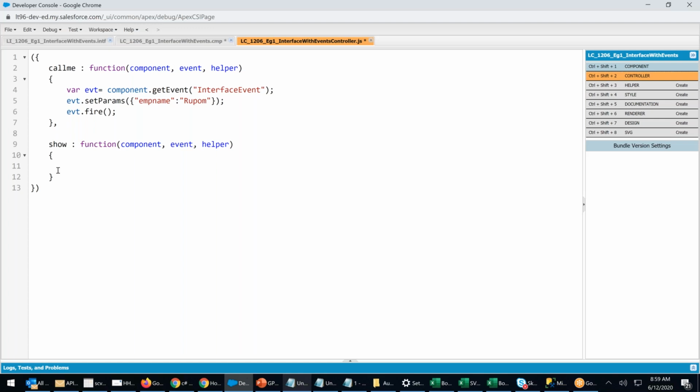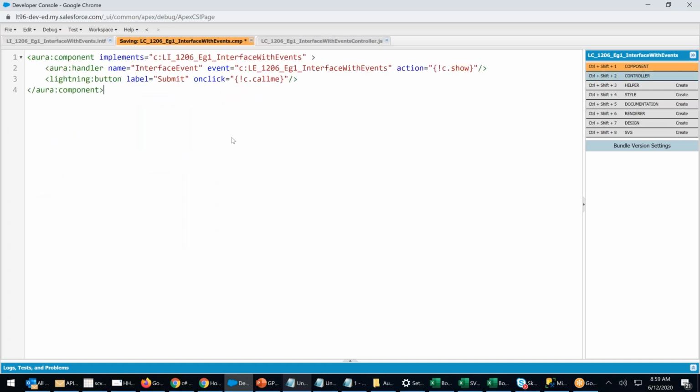I can get the param. Whatever the parameter that I've passed, I will not say get param. I will say alert. Alert what? I will give a message. The event is fired. That's it. Event is fired. Control S.